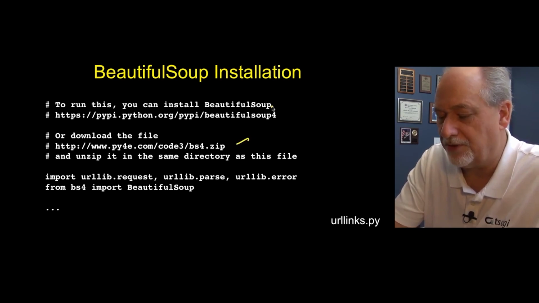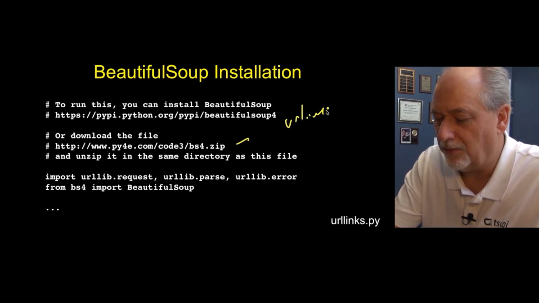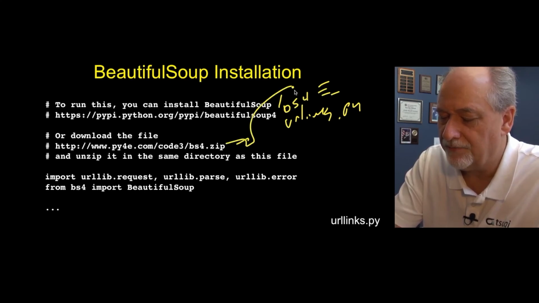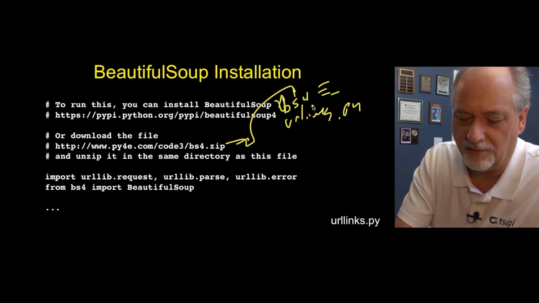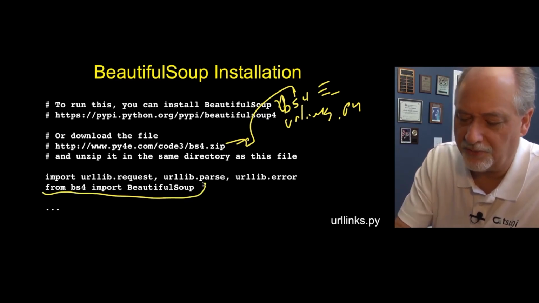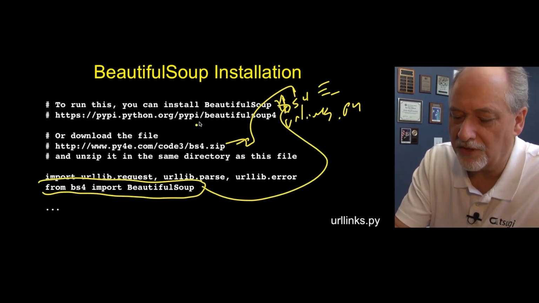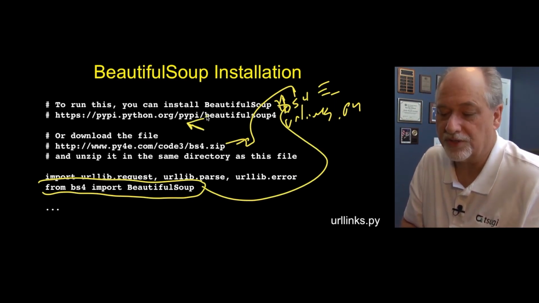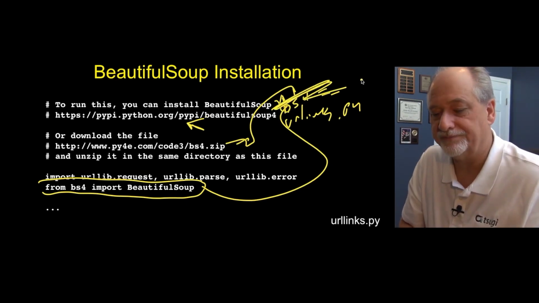You end up with your file called urllinks.py, and then a little folder called bs4, which has a bunch of files in it from the zip file. And then you can run it. It'll pull it in when you import from bs4 Beautiful Soup, either from the folder, or if you have installed it using the Python installer, you don't have to put this file in. So it's up to you. You can do it one of two ways.